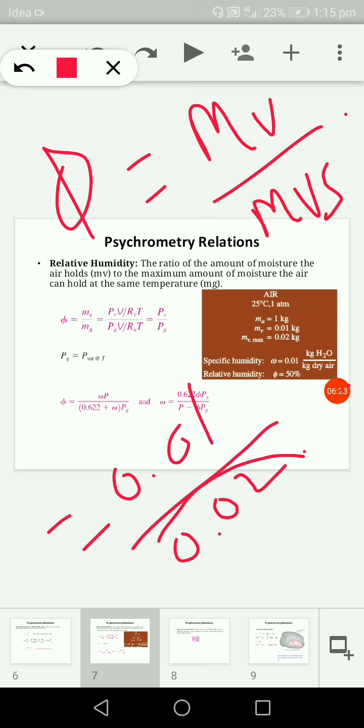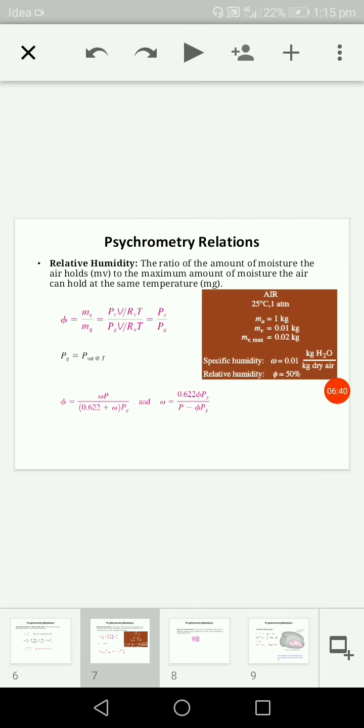This is the maximum amount of water vapor it can hold at 25 degrees Celsius, and if the temperature of air decreases below that, then condensation of water vapor may take place. Now the relative humidity comes out to be 50%. So here we can find out the specific humidity as well as the relative humidity for any air which is at any temperature and pressure.